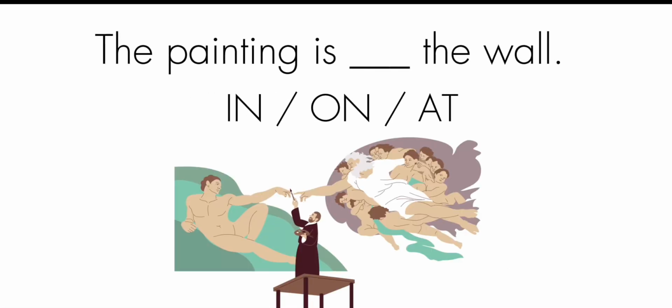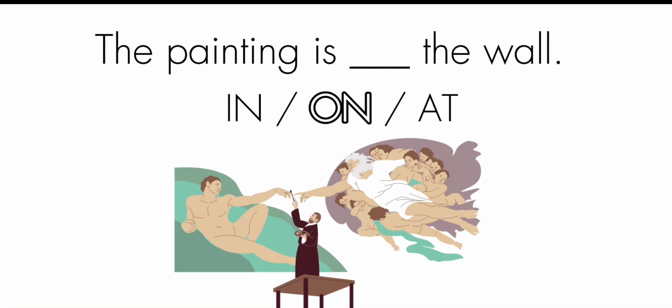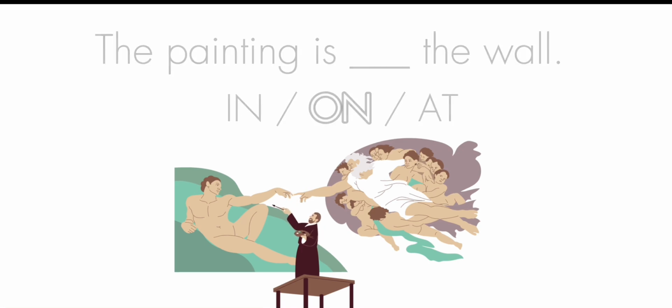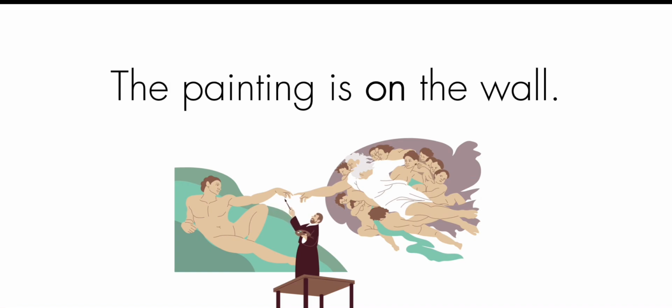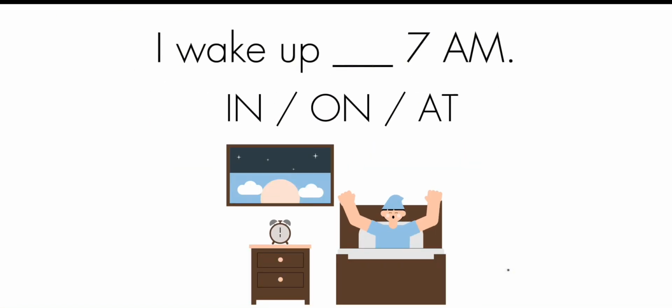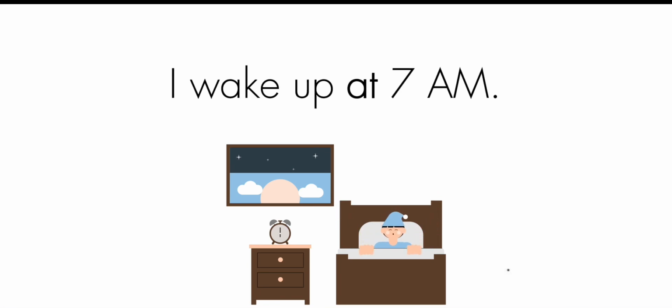Let's try this. First question, where is the painting? Inside, on top, or at the place? Great job! On is for surfaces. The painting is on the wall. Next, what do we use for exact time? That's right, at for exact time. I wake up at 7 a.m.